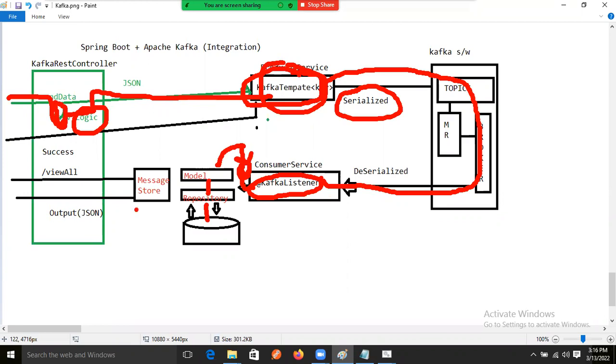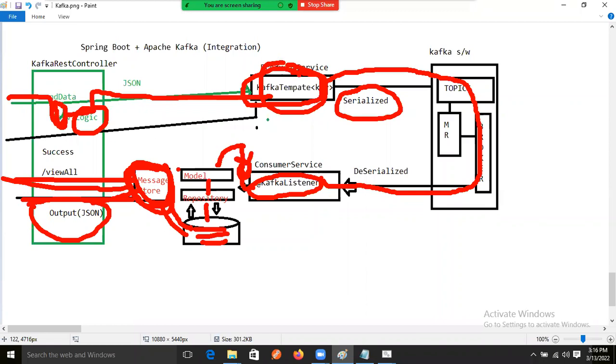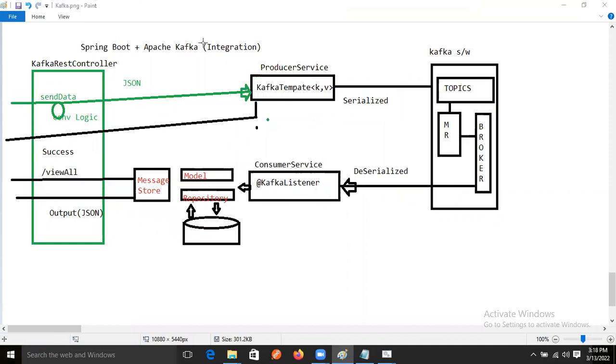Okay, Ravi, fine. After that, again we will write one message store logic. Whatever data is in the database, all database operations or logic we will write in this one. If the end user wants to see all the data, how much data is inside that database, by clicking that button he can see that result. For that purpose we are writing one message store logic. Clear, Ravi? Clear.